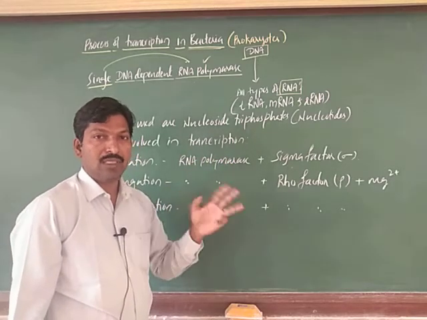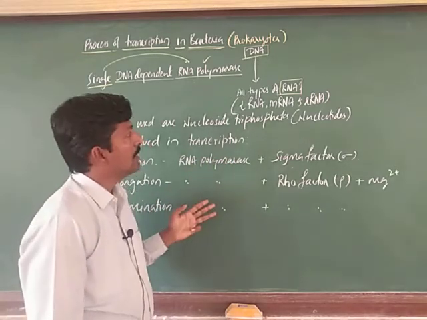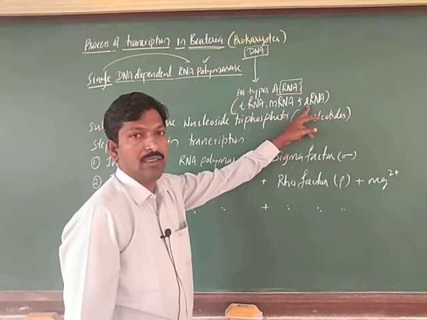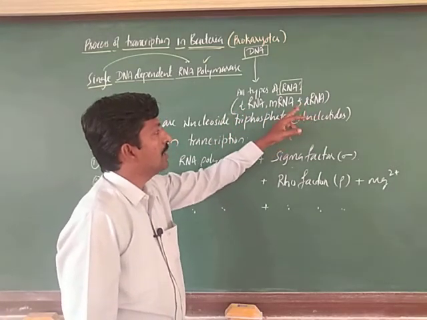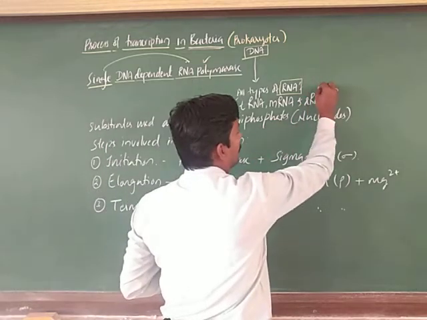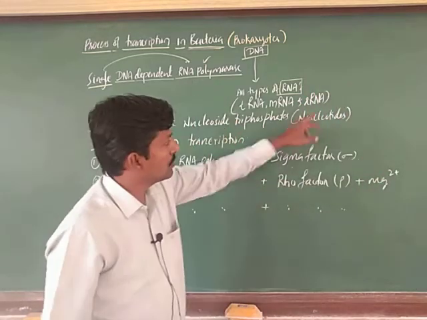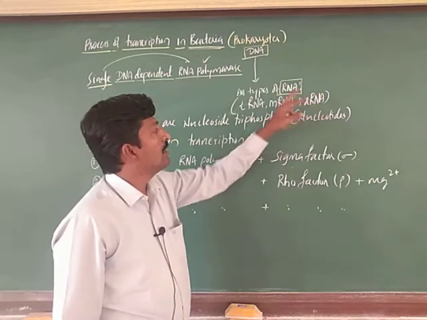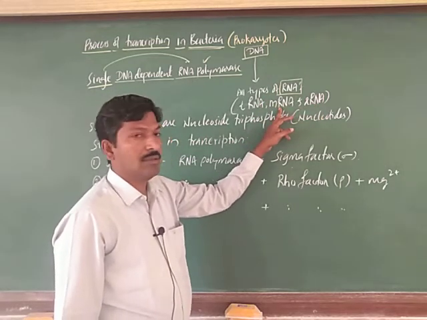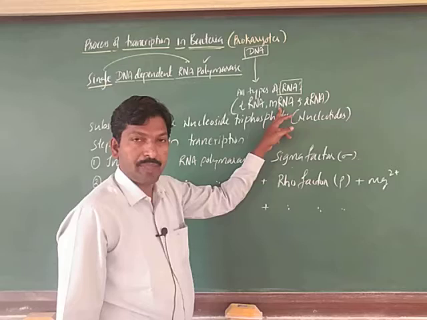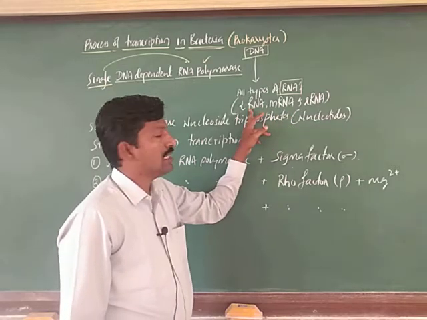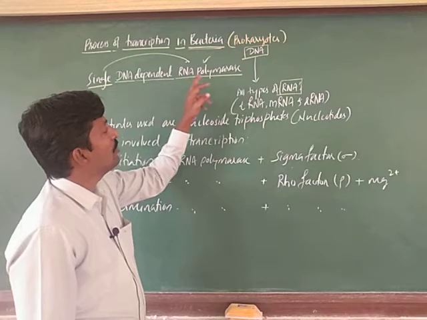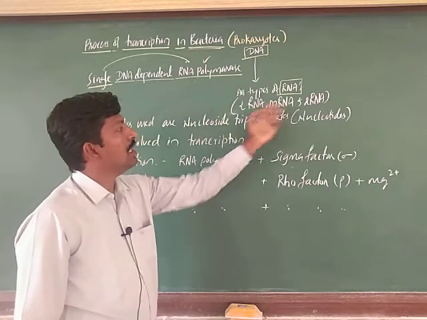I will explain eukaryotes again, but you should remember that rRNA is produced by RNA polymerase 1, mRNA by RNA polymerase 2, and tRNA by RNA polymerase 3.